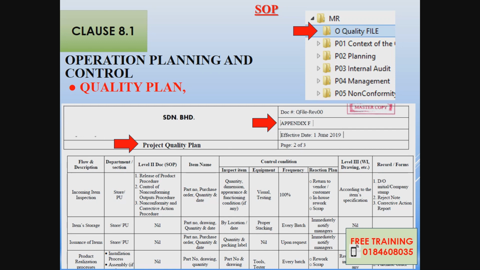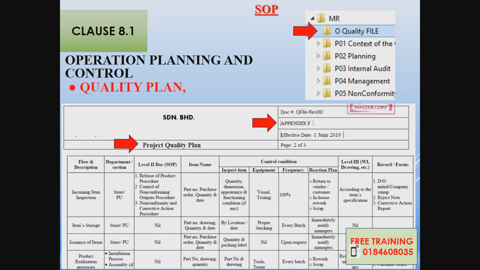Do you get it? Go open your file. If you have a hard copy, I think it's very easy for you to get the procedures. So the project quality plan. From the project quality plan, for example, you have this plan, you know what is the process you need to perform.